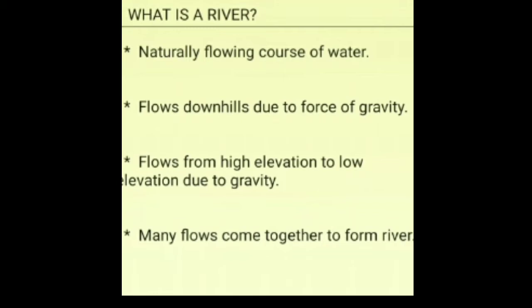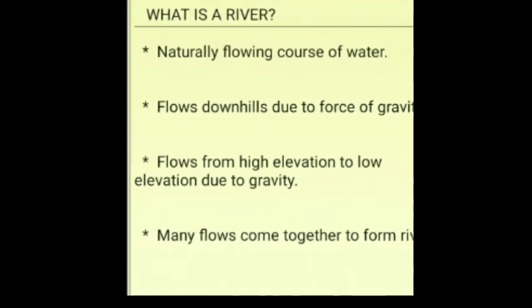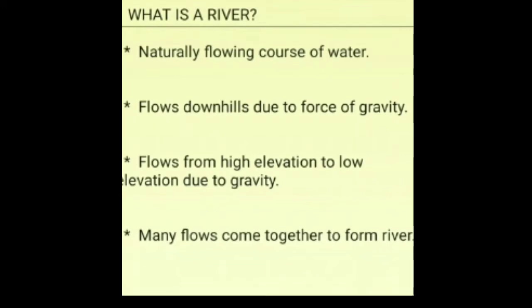When many such flows come together, when many such tributaries come together, they form rivers. So a major river has many tributaries. Finally, all these tributaries meet and a big river is formed. So, running water flowing naturally in the direction according to gravity along the slope makes its own way. We call this flow of water a river.